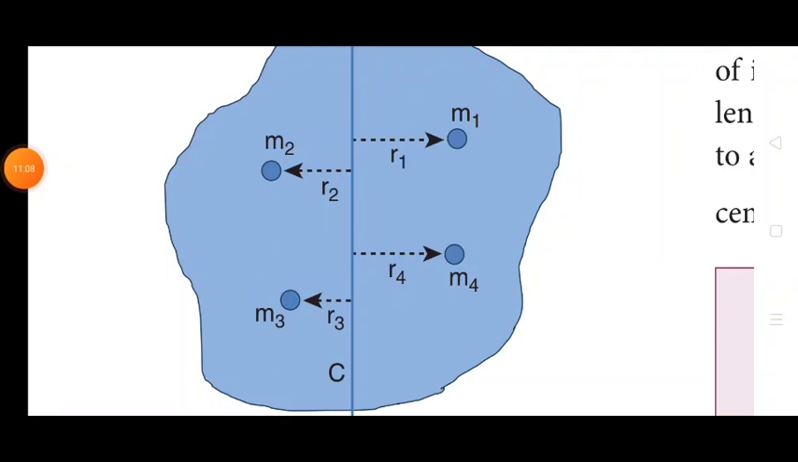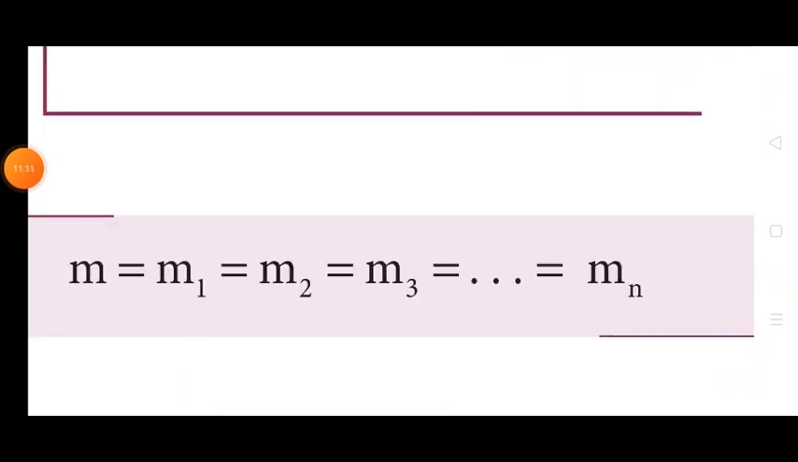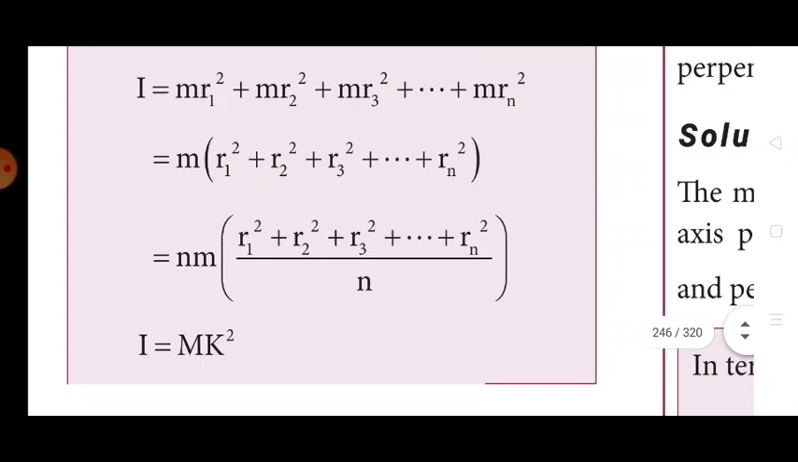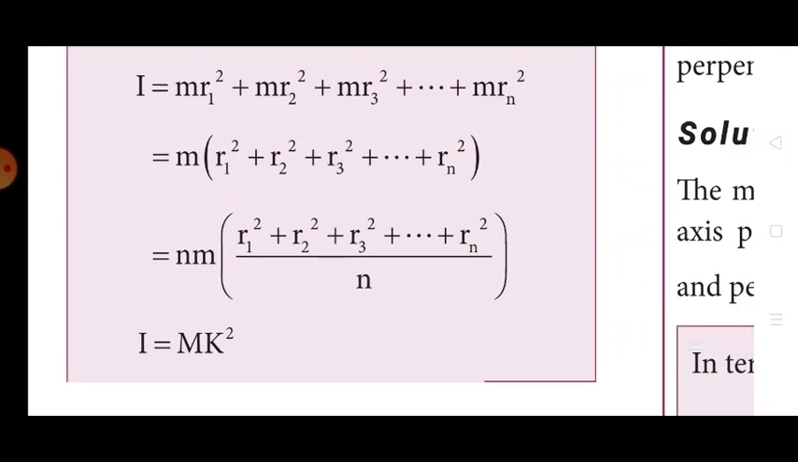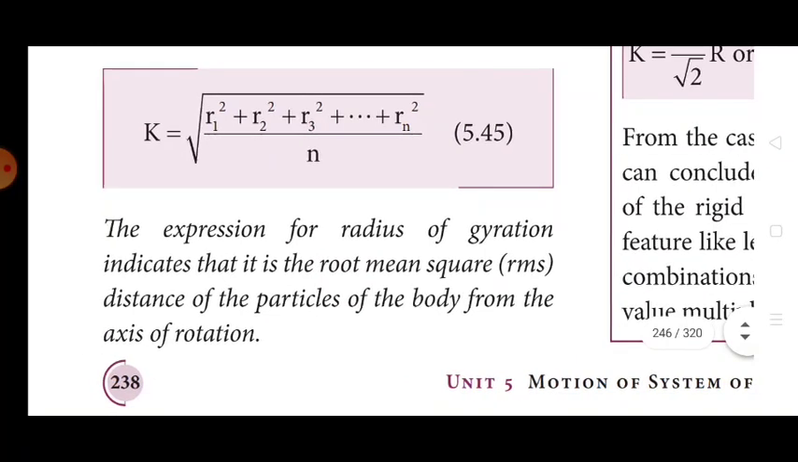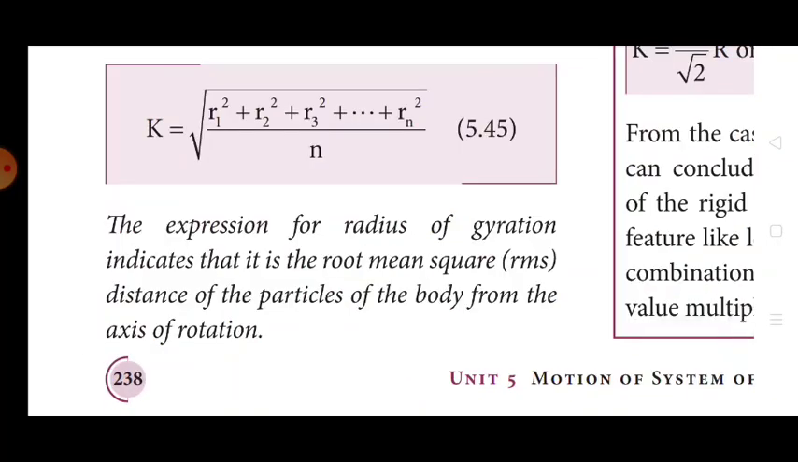If we take all the n individual masses to be equal, we can write m = m1 = m2 = m3 = ... = mn. So finally we will get I = m r1² + m r2² + m r3² + ... + m rn². So finally we will get I = mk². Here k = root of (r1² + r2² + r3² + ... + rn²) by n. The expression for the radius of gyration indicates that it is the root mean square, that is RMS, distance of the particles of the body from the axis of rotation.